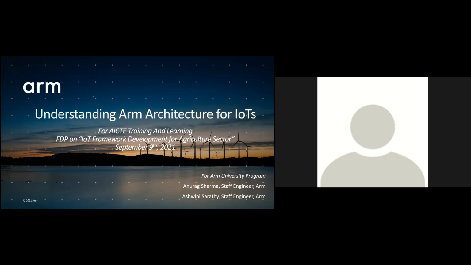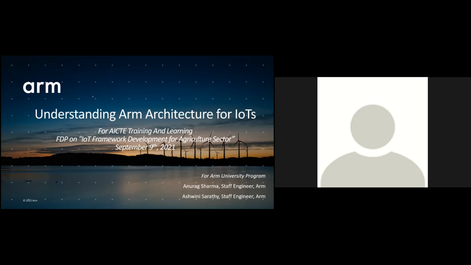So my colleague Anurag and myself thought, how about going into the basics or the heart of the IoT systems for a change, that could give you a unique and different perspective to carry on with your IoT development.